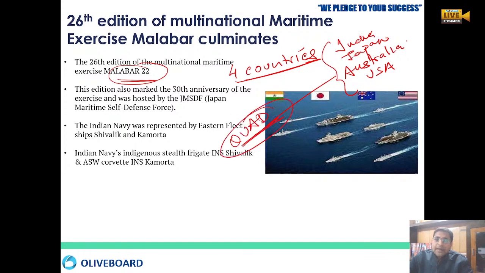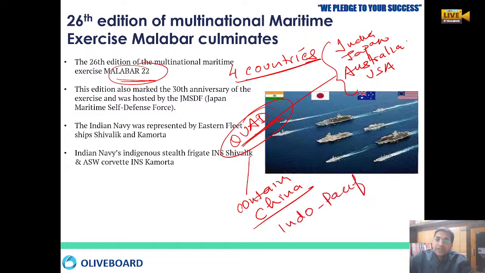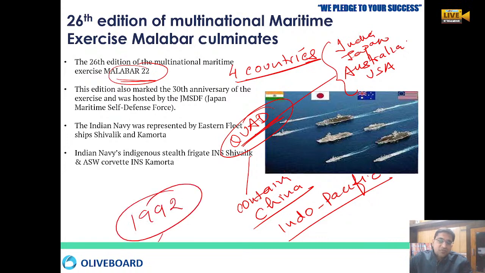Okay, the main thing is that they wanted to contain China, and that is why in the Indo-Pacific region they have started this exercise as a joint military exercise. This exercise has been happening since 1992. Earlier, it was happening between India and USA. Later, Australia and Japan also joined this.